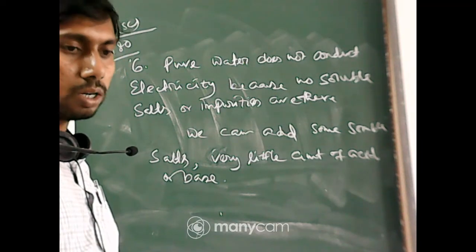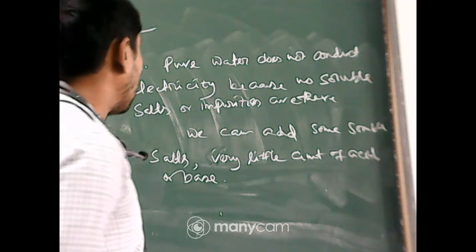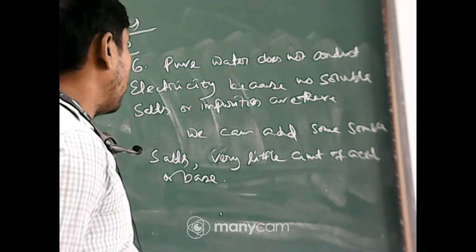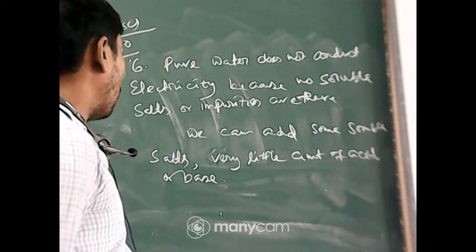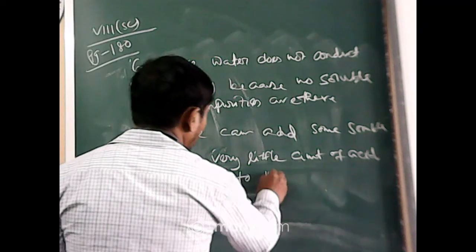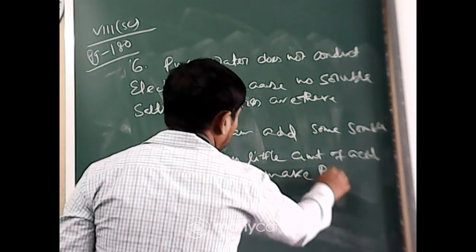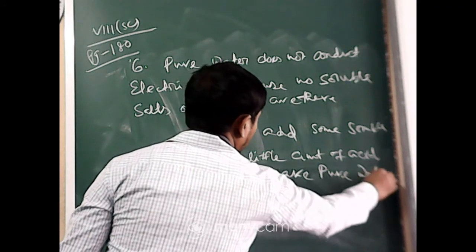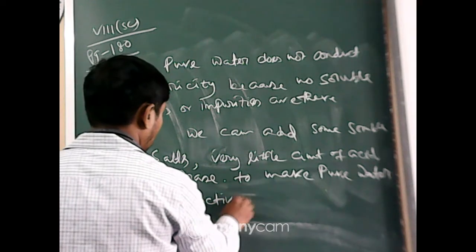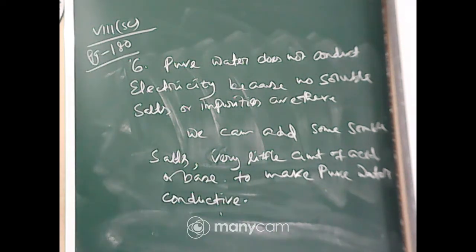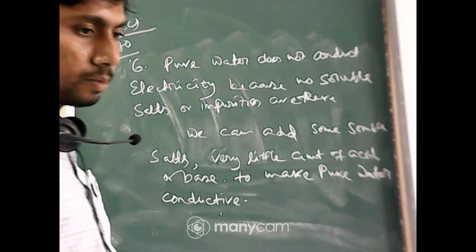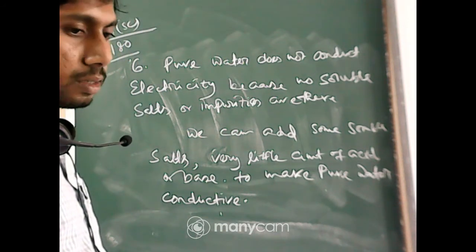In the second part, we can add some soluble salts, or a very little amount of acids or bases, to make pure water conductive. Full stop. Completed.